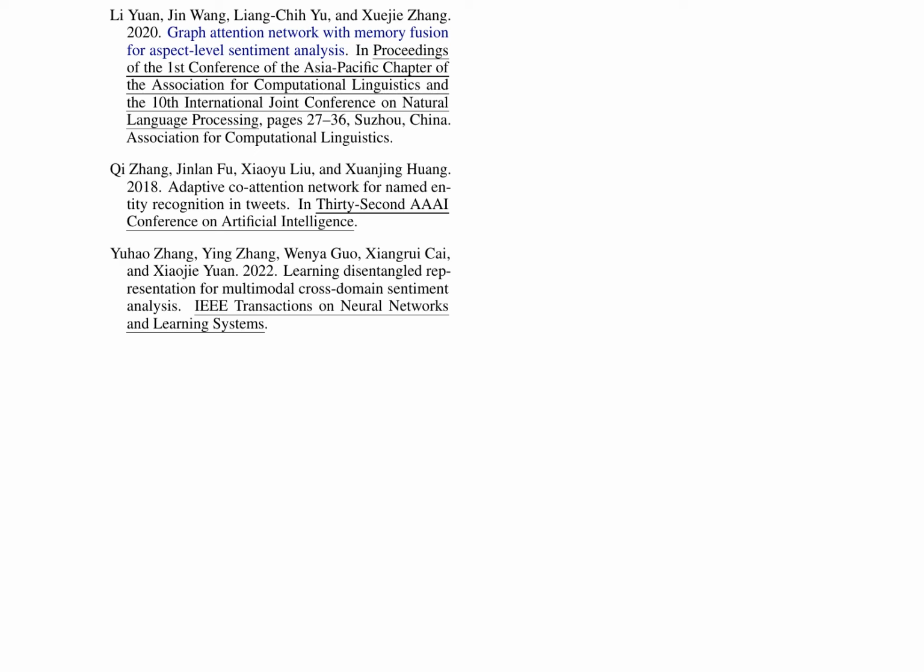Zhang et al.'s 2022 work on learning disentangled representations for multimodal cross-domain sentiment analysis highlights the potential of disentangled representations in this domain. Collectively, these studies establish the significance of multimodal fusion, attention mechanisms, and transformer-based architectures in aspect-based sentiment analysis and related tasks. By building upon these advancements, researchers can tackle the challenges of multimodal aspect-based sentiment analysis, ultimately driving progress in this field.